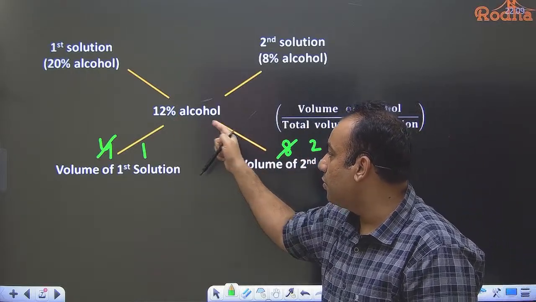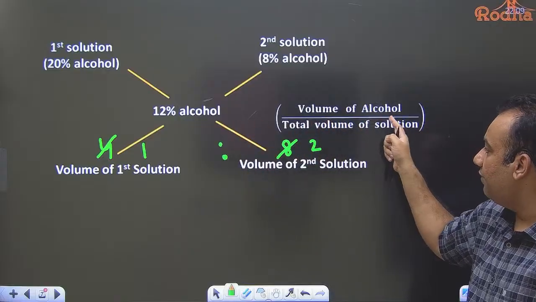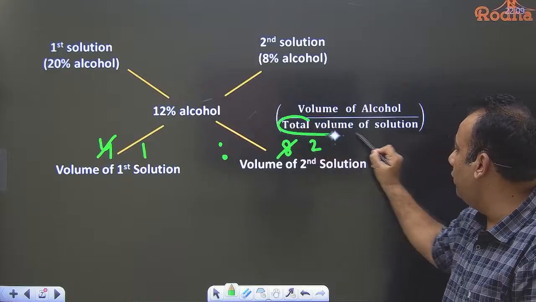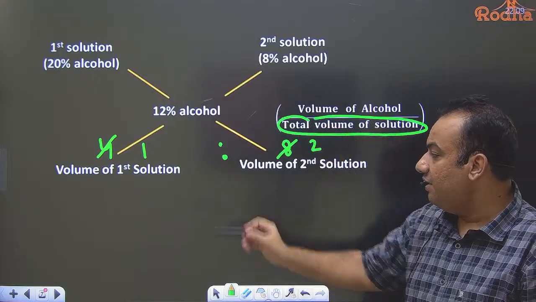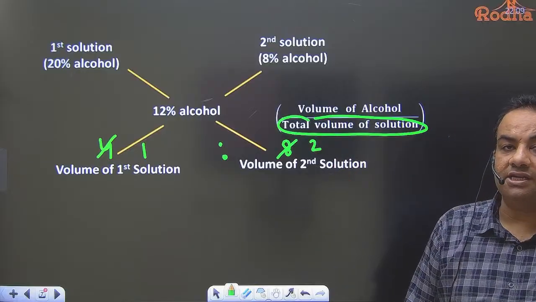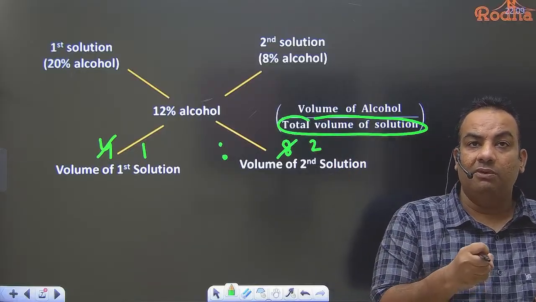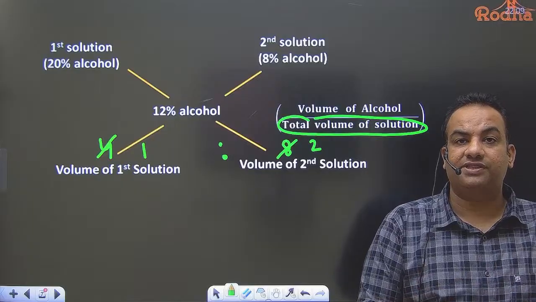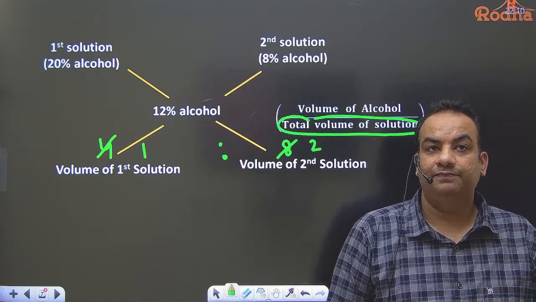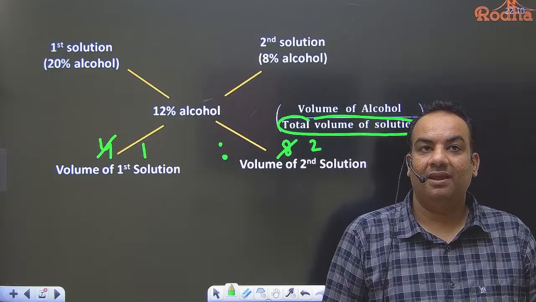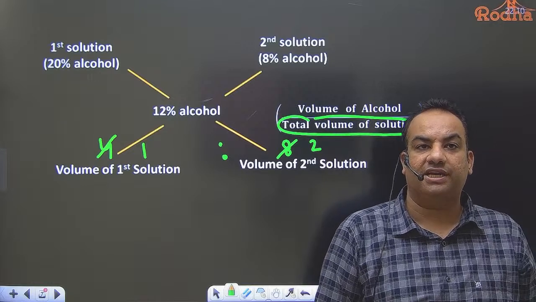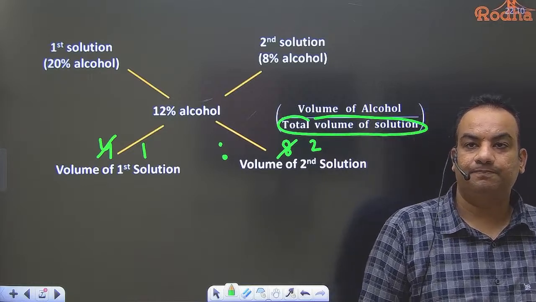Because overall concentration is volume of alcohol divided by total volume of solution, this ratio is of the volume of solution. I can say if the first solution is 1 liter, then the second solution is 2 liters. So the ratio of the volume of the first solution to the volume of the second solution is 1:2. Is it clear to all? Any doubt?